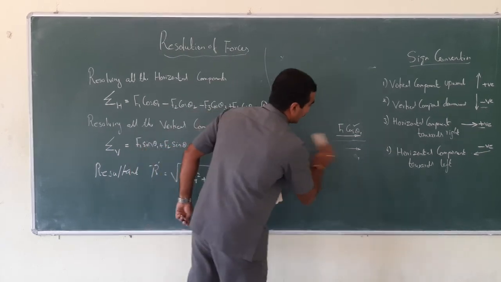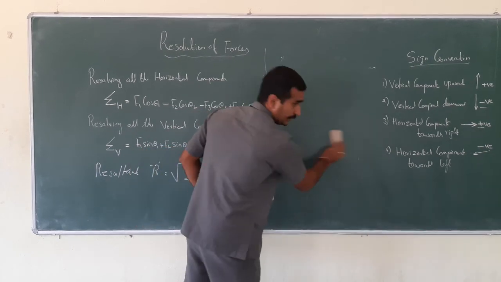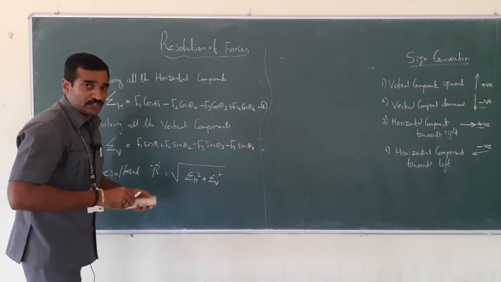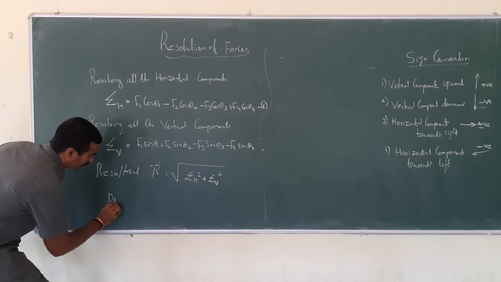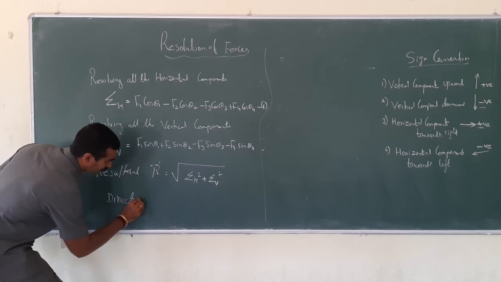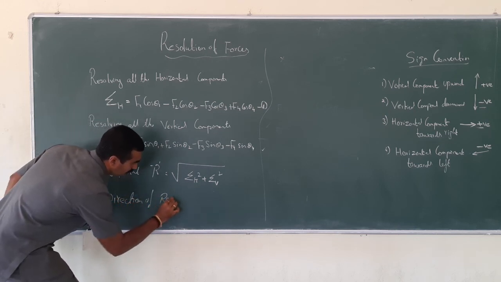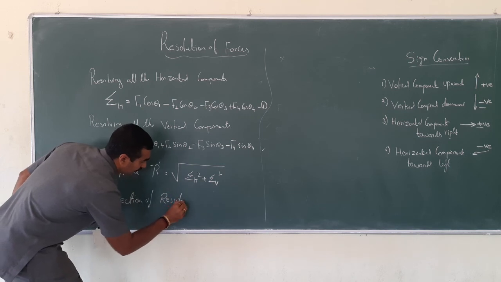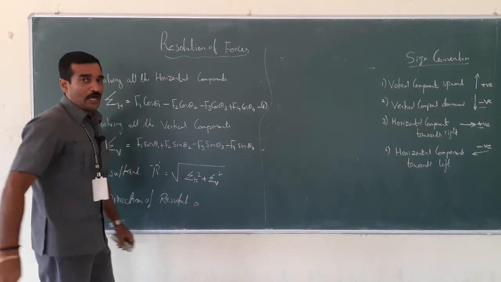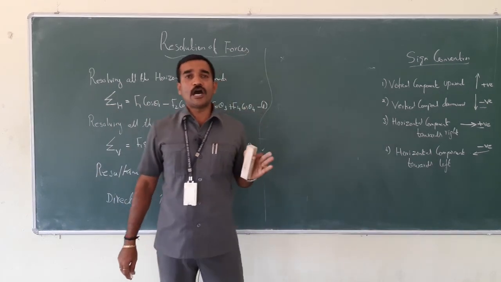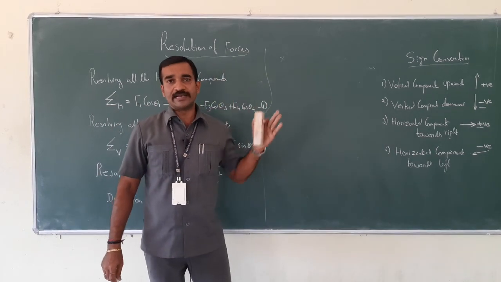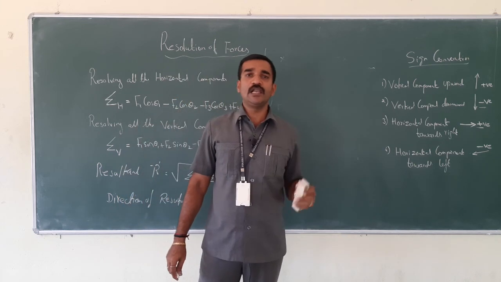Next, the direction of the resultant. You all know that the resultant will be along the diagonal of two components, that is the vertical and the horizontal components.